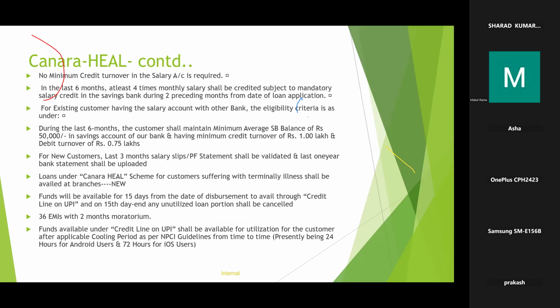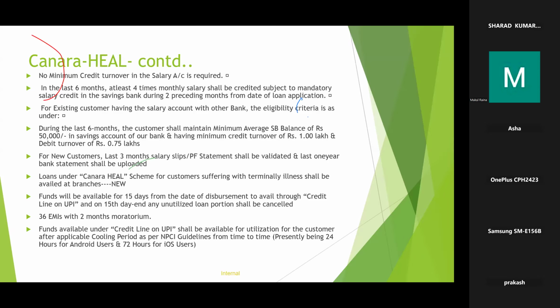In the last 6 months, at least 4 times monthly salary shall be credited, subject to mandatory salary credit in the savings bank during preceding last 2 months from the date of loan application. That's last 6 months, at least 4 times the monthly salary shall be credited to account, and minimum the immediate last 2 months it should be credited also. This is in the case of salaried class.